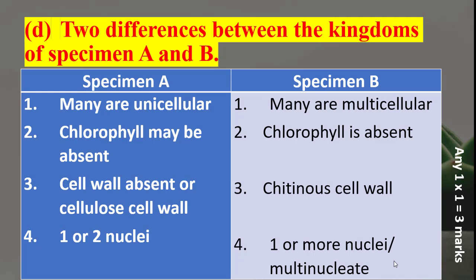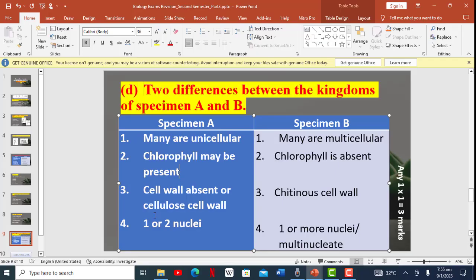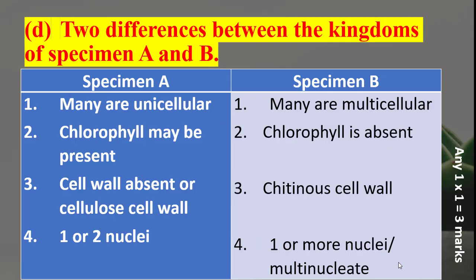Then two: for A, that's the Euglena, chlorophyll may be present. For specimen B, chlorophyll is absent. Don't forget that here we are differentiating in terms of the kingdoms, not specifically the organisms that we are seeing. We are using the organisms to refer to the kingdoms and differentiate them on that level.